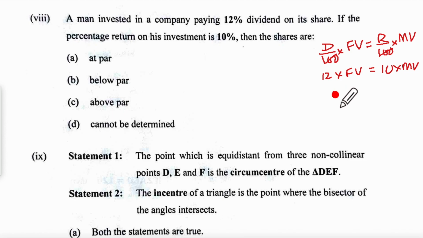So your MV will be 12 into FV upon 10, so that will be 1.2 times FV. So definitely market value will be above par. Where is the option? It will be greater than face value.